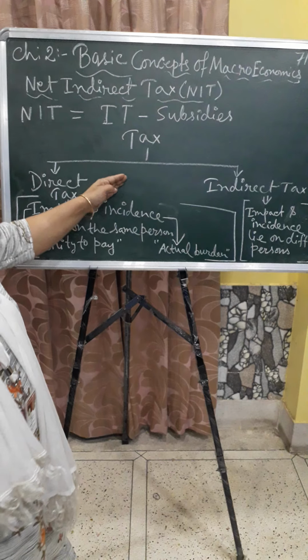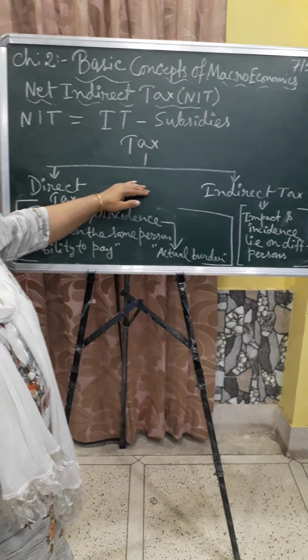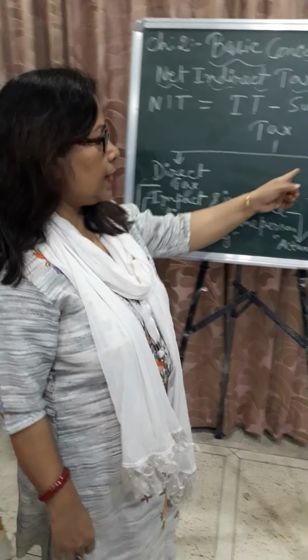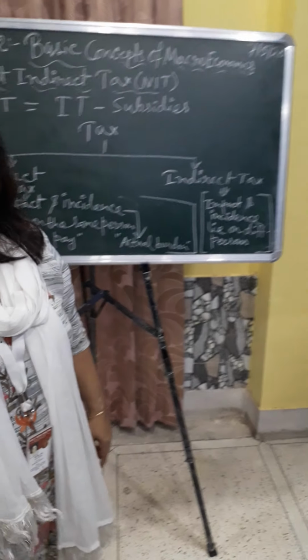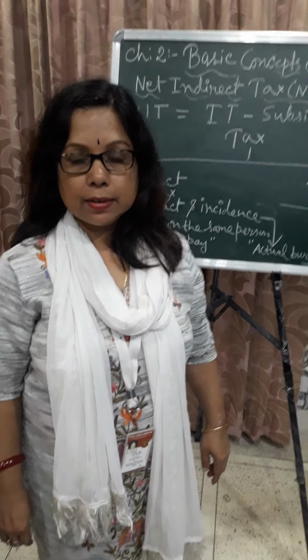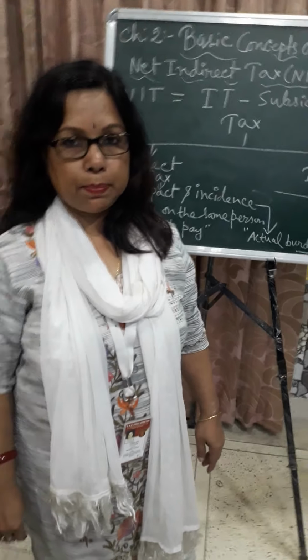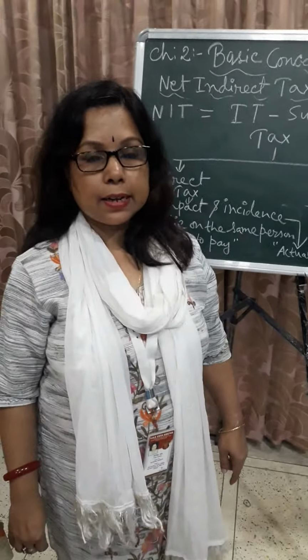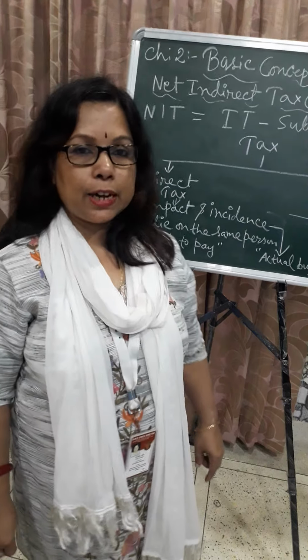So here I am making the two portions of the taxes, direct tax and indirect tax. So first you have to know the meaning of the direct tax. What is the meaning of direct tax? Direct tax is the compulsory payment, and this tax is imposed on the income of the individual. And indirect tax is imposed on the goods and services, so this is known as the indirect tax. And this tax is imposed on sales of goods, and this tax can be shifted.